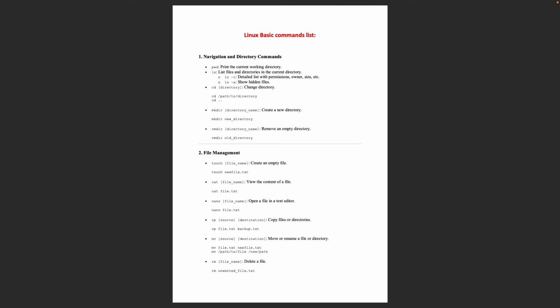Okay, everyone, without further delay, let's get started with this amazing course. Okay, so we are going to follow this document. First, we are going to cover the navigation and directory commands, then file management commands.